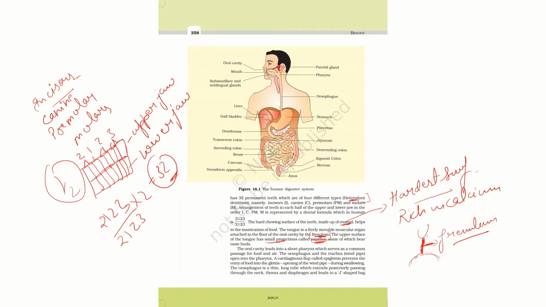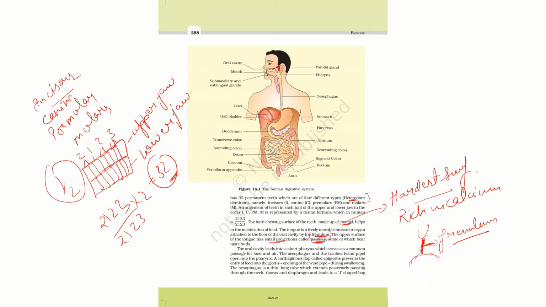Now the oral cavity leads into the short pharynx, which serves as a common passage for food and air. The pharynx is a passage common for both food and air, and it is basically a vertical canal that supports swallowing air. So the esophagus and the trachea, which is the windpipe, open into the pharynx because it's a common passage for both, and there is a cartilaginous flap called the epiglottis. The epiglottis works as a protecting layer for the glottis, which is the opening into the windpipe.